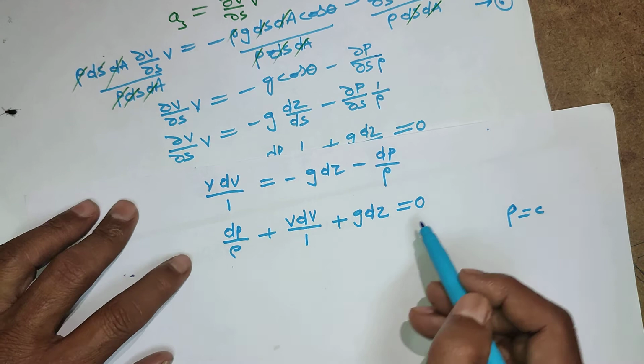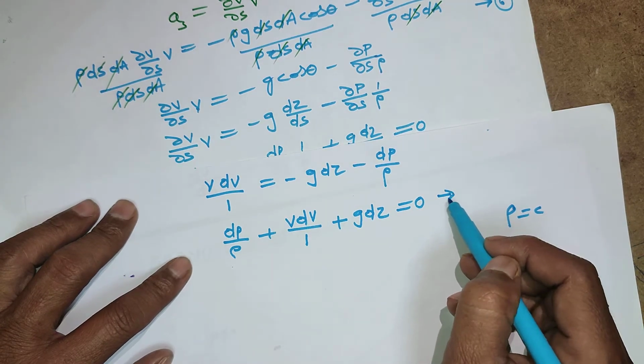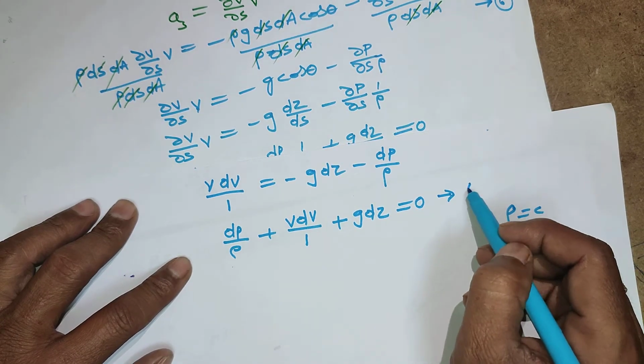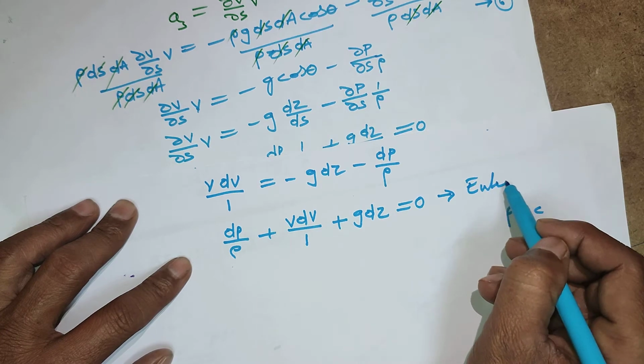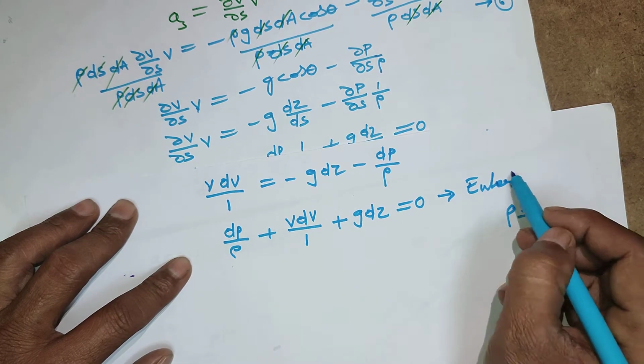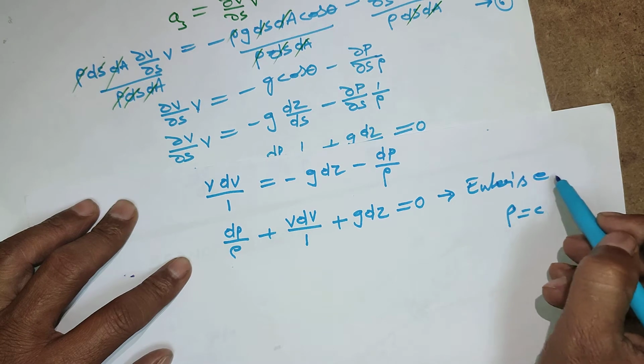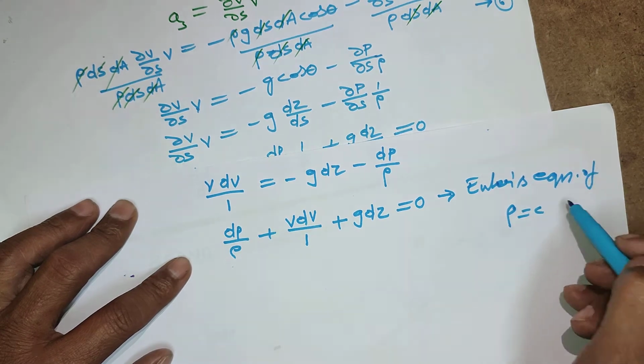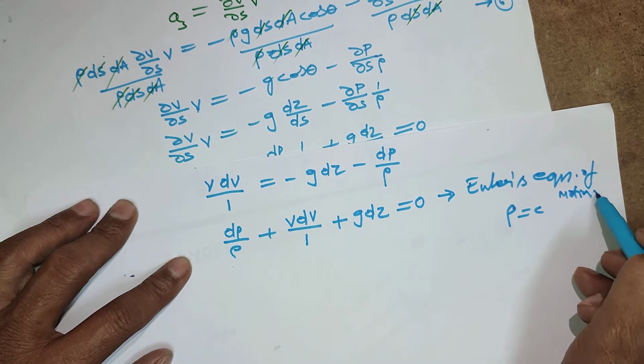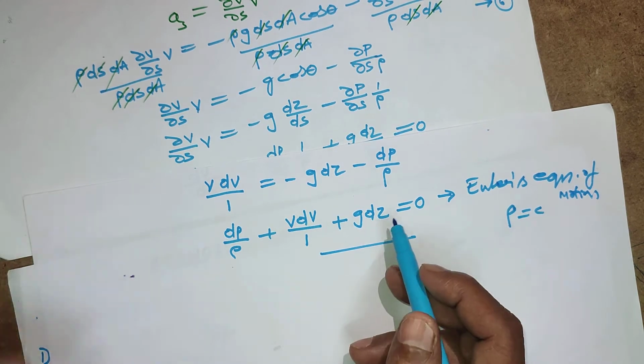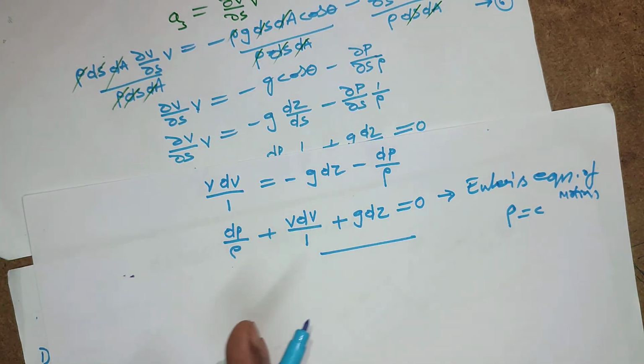This is actually known as our basic equation, Euler's equation of motion. So by extracting from this fundamental, you are getting this Euler's equation.